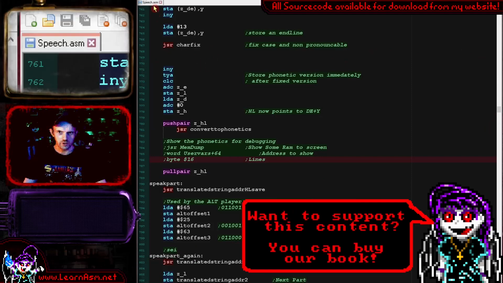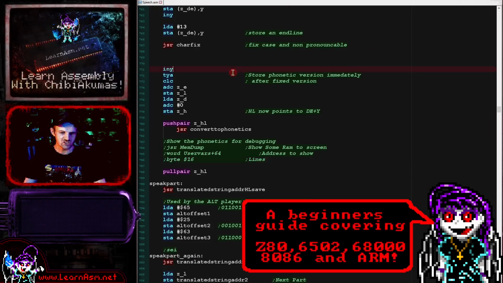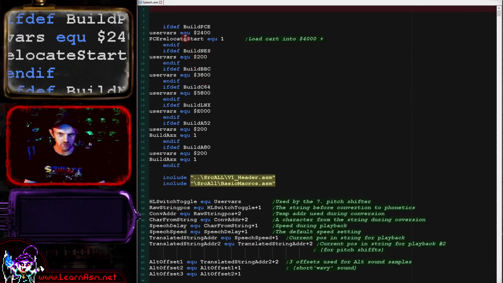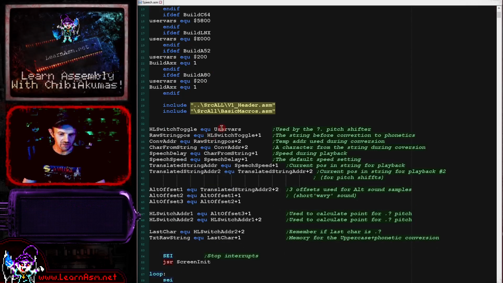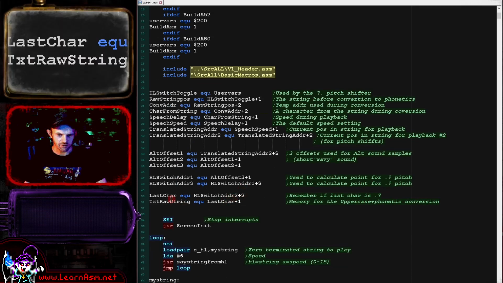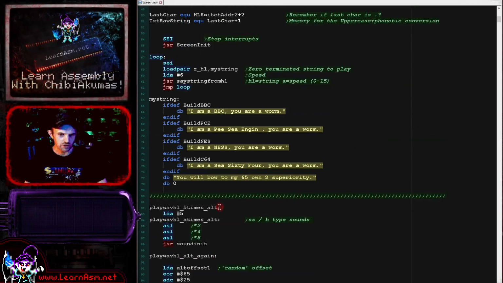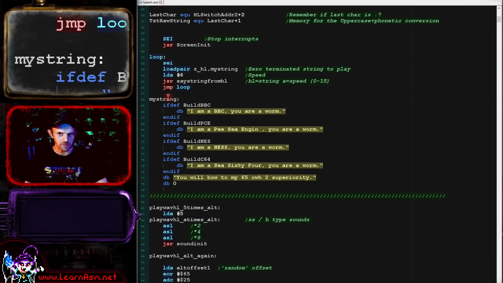Okay, so the file we're looking at today is speech.asm, and this is the finished 6502 version of the code. Now, at the start of our code, we're defining some variables in memory here. The code itself uses some variables along the way for the calculations, and it also stores 2 versions of the string. The first one has simply been converted to uppercase, not much more than that, and then the second one is converted into the phonetic equivalent for the sample selection routine to pick the appropriate speech parts to actually say it. Those are stored at txt raw string, and the amount of memory you'll need there simply depends on the length of your string. Now, here is the string that we are speaking today.